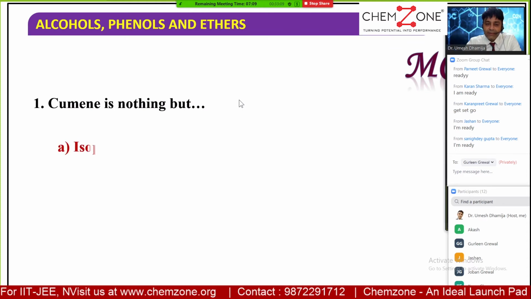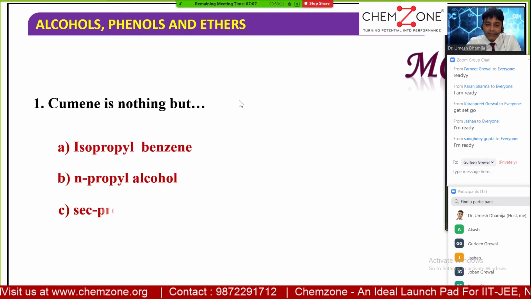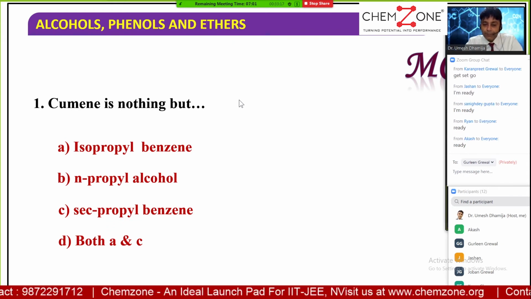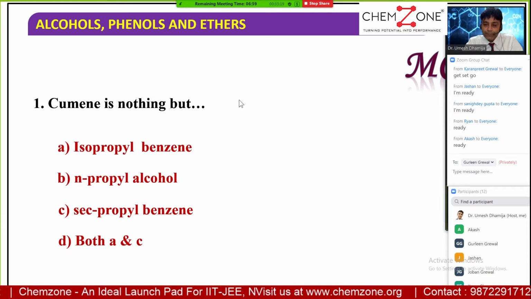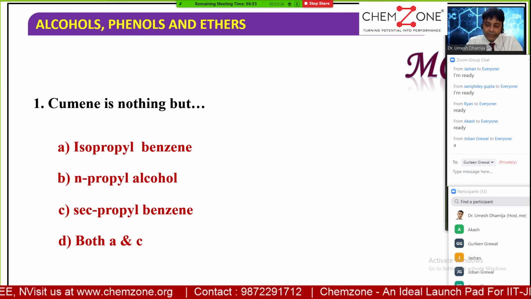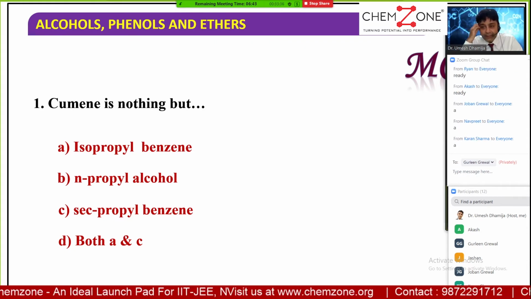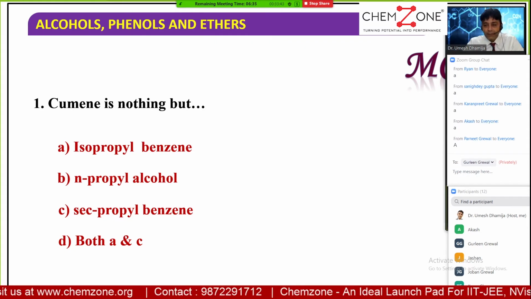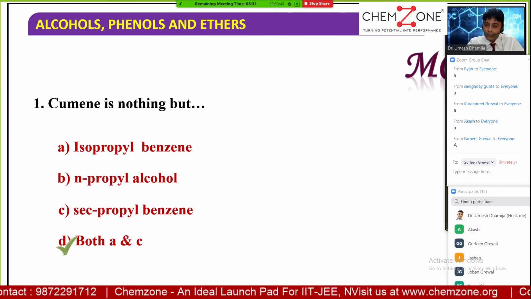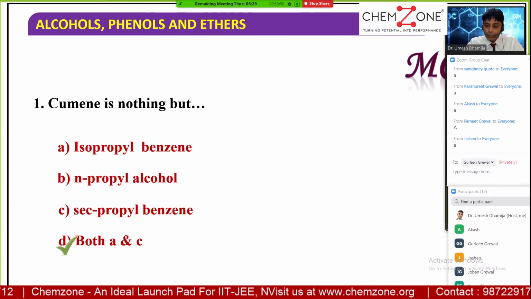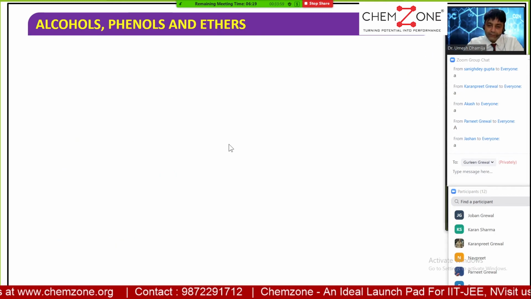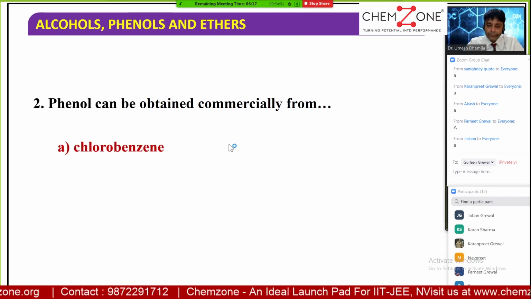So cumene is nothing but: isopropyl benzene, N-propyl alcohol, sec-propyl benzene, and the D option, both A and B. Write in the chat your option. Joban Garewal says A, Karan A, okay, A. So it is also called sec-propyl benzene, also called isopropyl benzene. Here both the options are correct, and all of you are wrong. It is both. Okay.